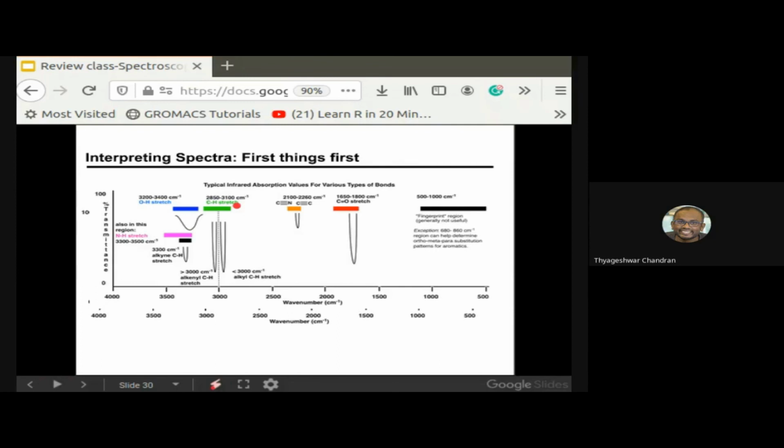The region around 2200 is an indicator of the presence of a triple bond. Triple bonds rarely occur in biological systems, so it's not of our concern. We are more concerned about this C double bond O region. So now you have a better picture. If someone gives you the molecular formula and the IR spectra, then I assume that you will be able to decode what kind of bond is present in the IR spectra.